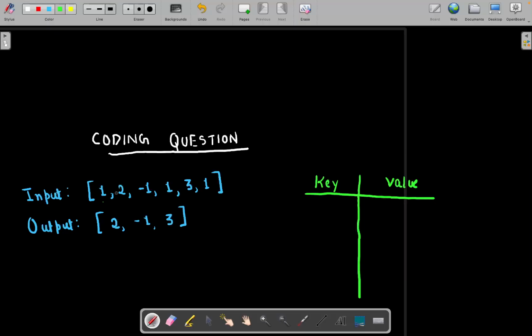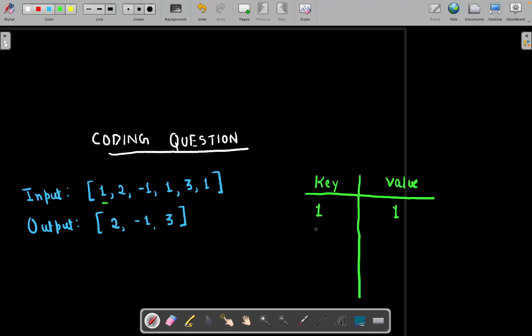So first of all, we will start traversing the given array. First we get 1, so we put it in our hash map. Now how many times have we encountered 1 till now? Only the first time, so the value is also going to be 1. Now we got 2 here.